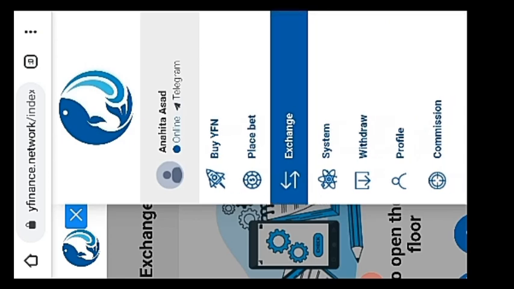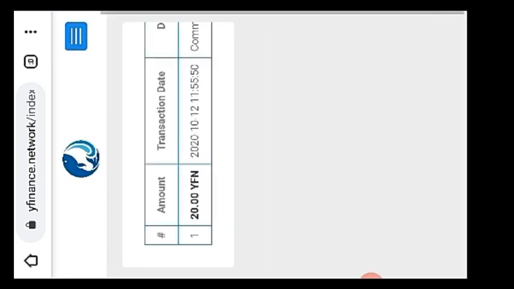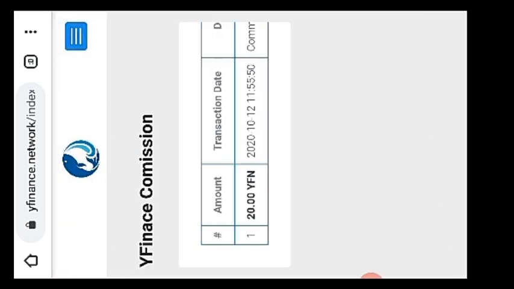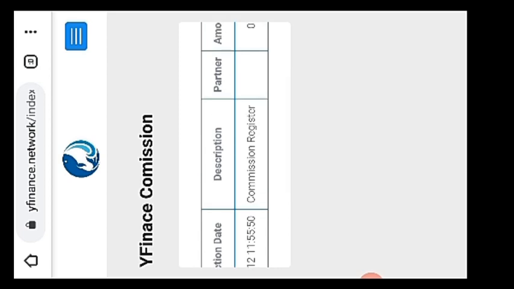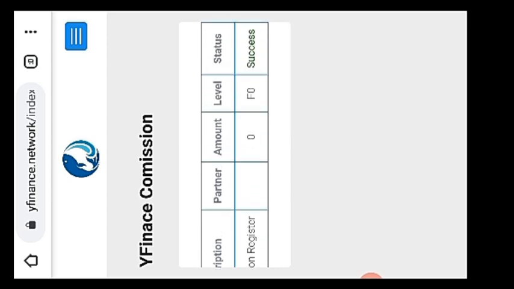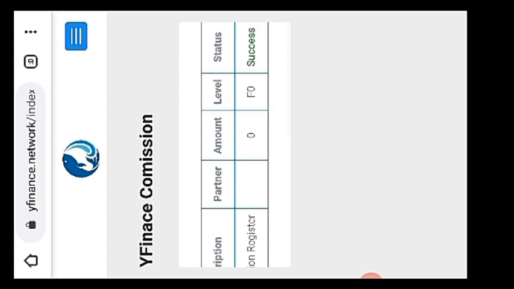So you have to click on the next option, commission. It's a very interesting and very beneficial option. It has a commission. If you share the link of the site with your friends, you can get a commission on it. So share the link as much as you can and get commission on it. It's a very beneficial option.